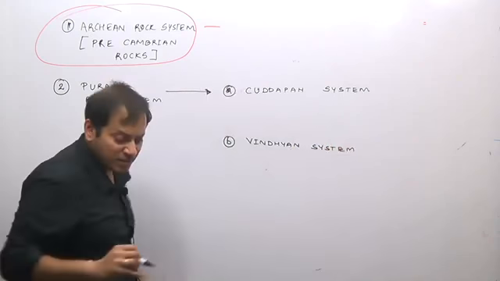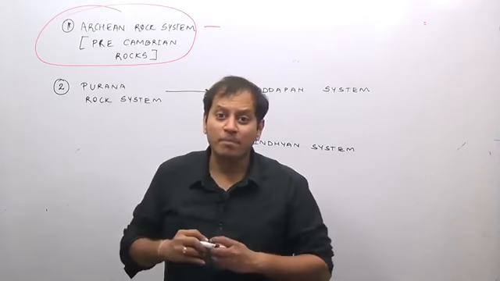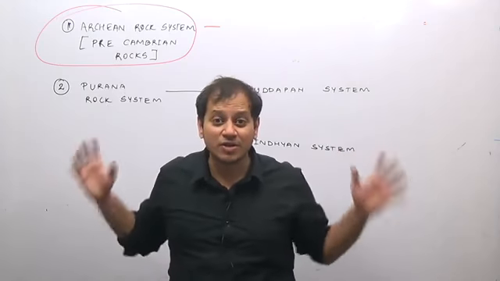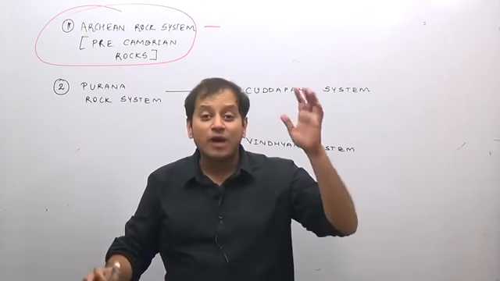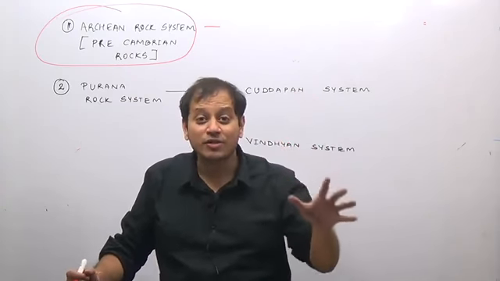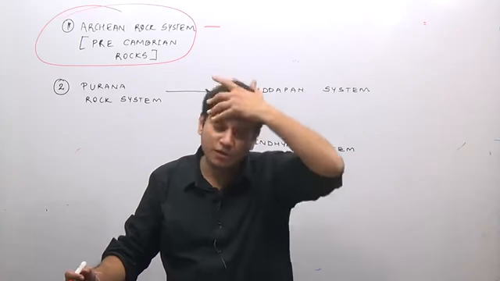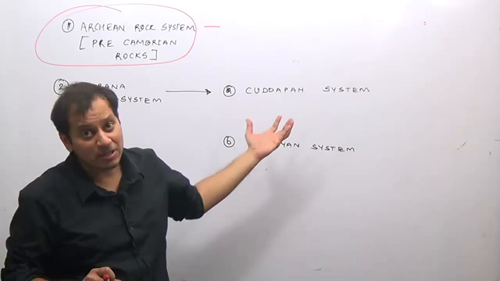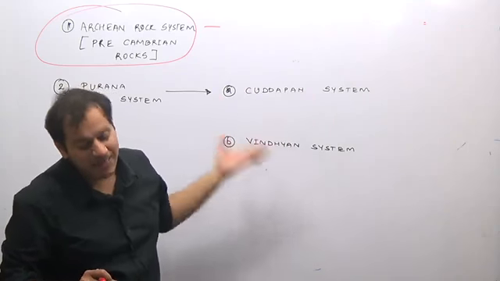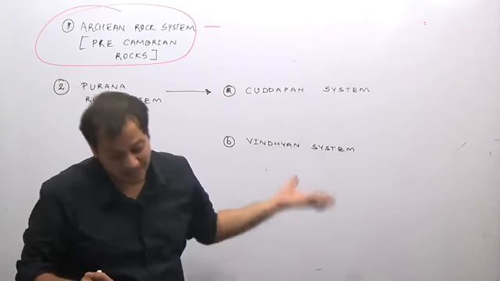The Kadapa system takes its name from the Kurnool Kadapa range of Andhra Pradesh, where the largest rock system of this group is found. And the Vindhyan system is found in the Vindhyan ranges.